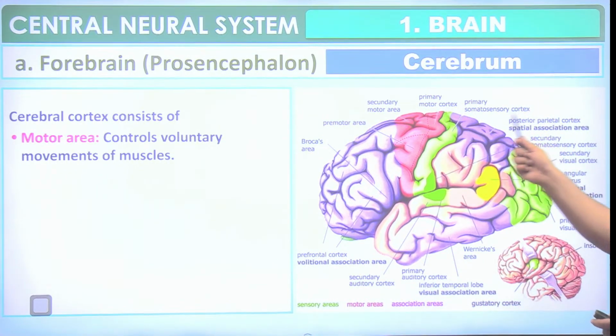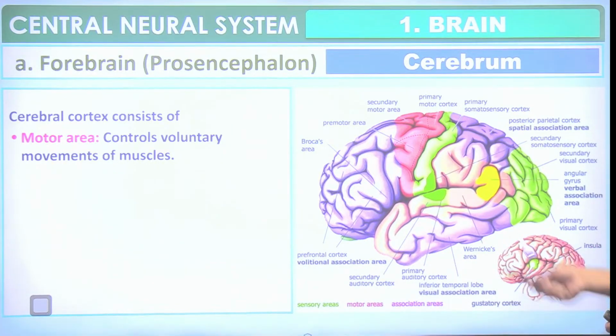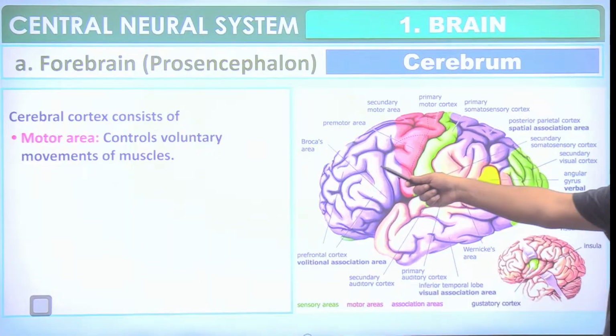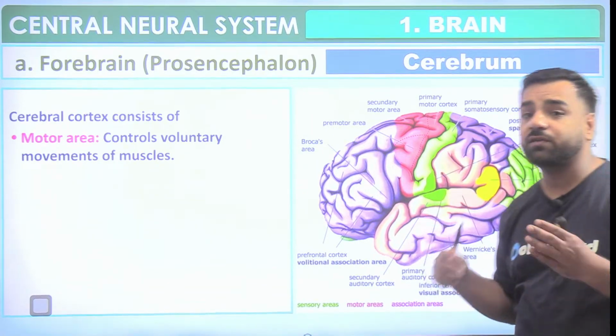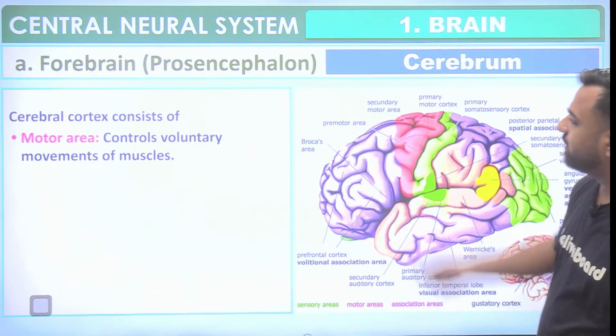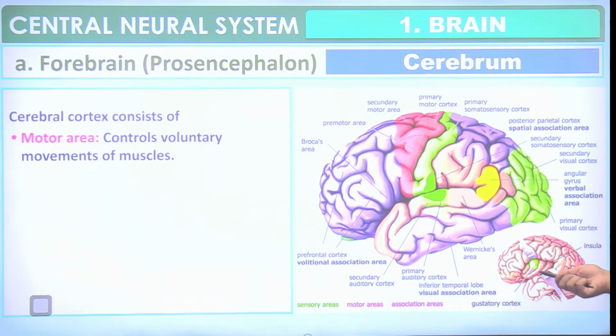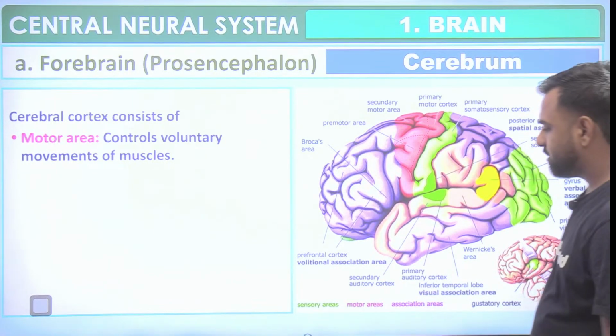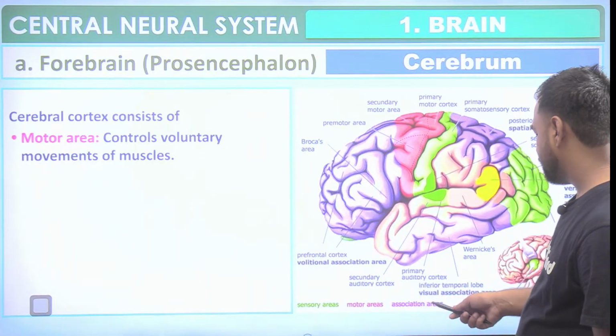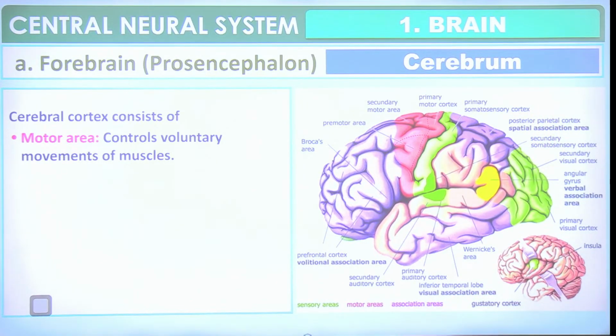So we have all those areas which are mentioned here. See, this is the visual area. So this is the auditory cortex. You can link it with the sound, right? So we have this prefrontal cortex, that is Broca's area, that is linked with the speech, that is whatever you are speaking, that's linked with this part. This is premotor area. So every part is mentioned here. So this is the gustatory part. Okay, so sensory areas, motor areas, association areas, and gustatory cortex, it's mentioned here.